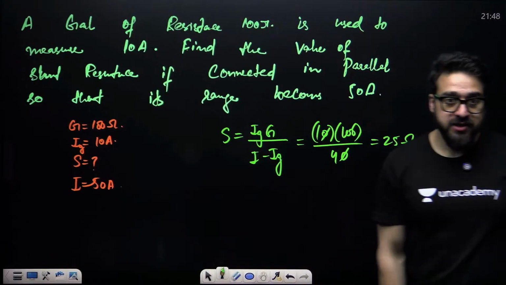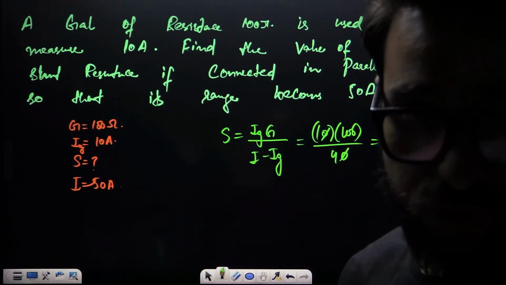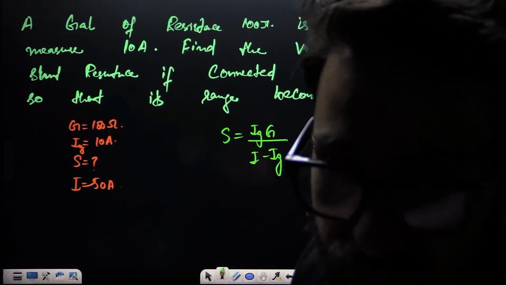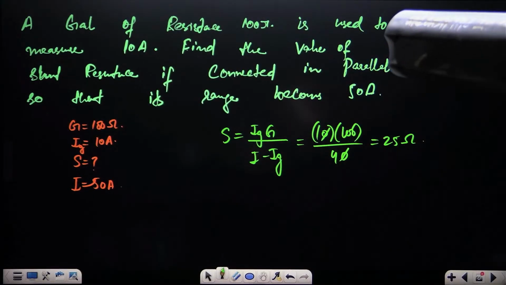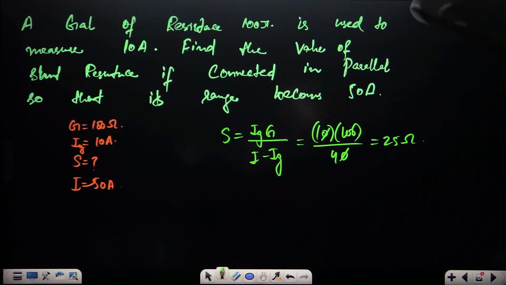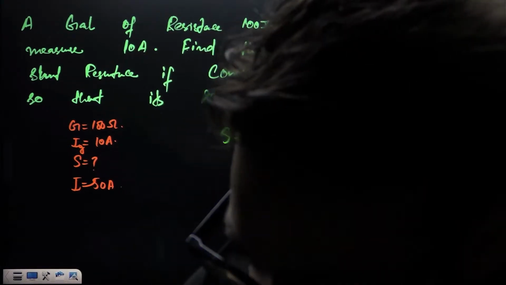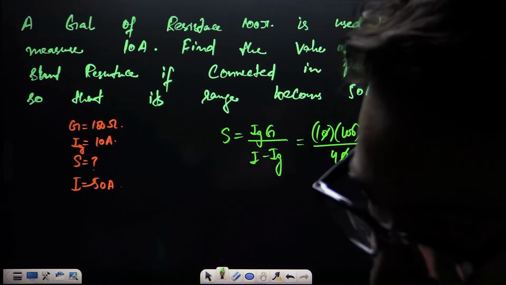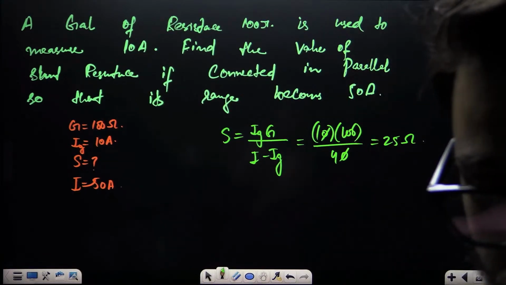So you guys are supposed to apply 25 ohms resistance in parallel. Then it can measure the current of 50 amperes. Is this clear?